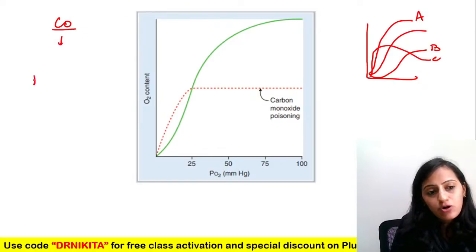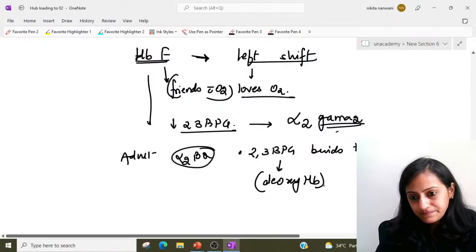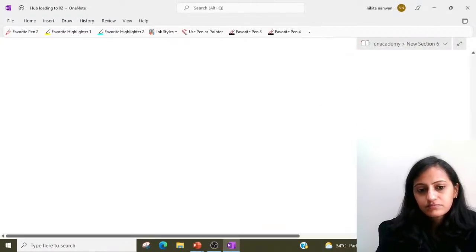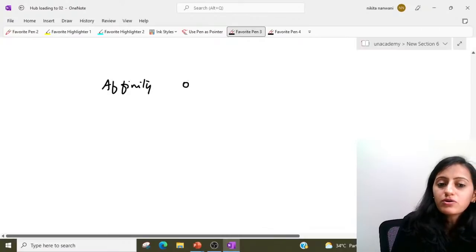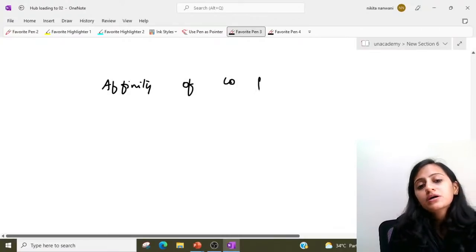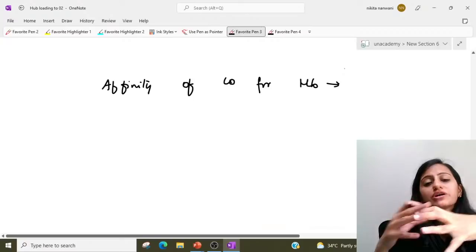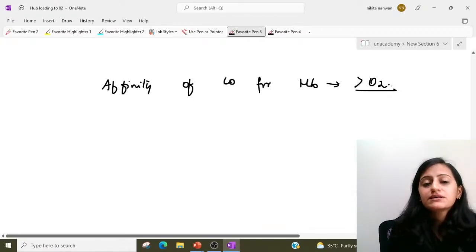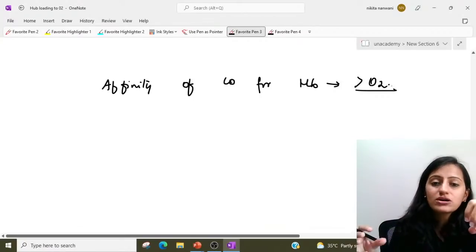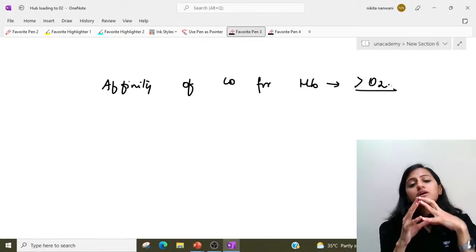See, when there is hemoglobin and you have carbon monoxide which binds, how is the affinity of carbon monoxide for hemoglobin as compared to oxygen? Is it less or is it more? The affinity of carbon monoxide for hemoglobin is much more as compared to oxygen. So it replaces the oxygen and binds to the hemoglobin.